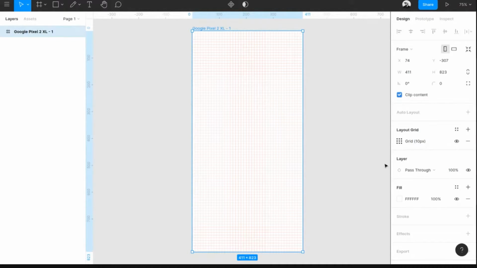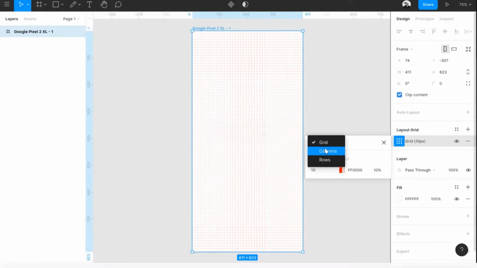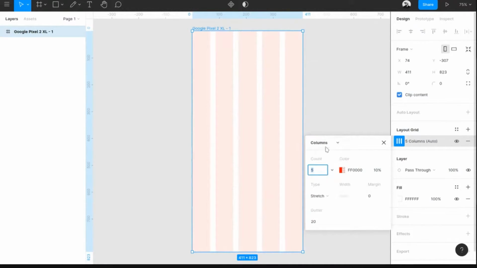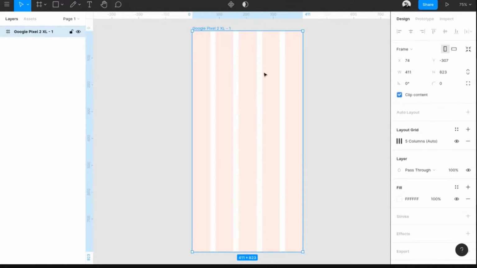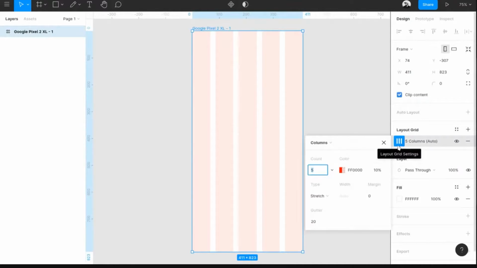So if you're designing for a web, you will have like a 12 horizontal grids. So you can have like 12 column designs, 5 column designs. This is basically a reference for you to how to place the objects and things. There's a bit more useful things for a grid. We'll show that in a while.